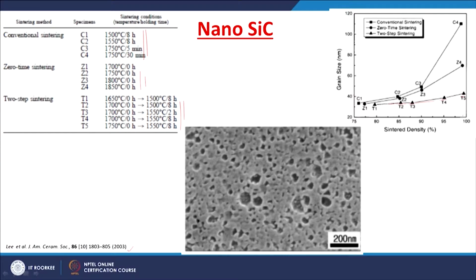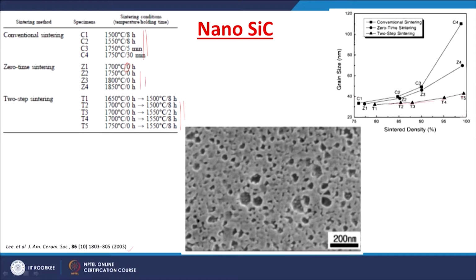When you do not have any sintering time, that means 0 sintering time, after achieving a peak temperature of 1700 or so, they immediately drop the temperature. But again, for achieving a densification of around 97-98%, the grain size is around 80 or 75 nanometers. But the grain size is restricted to around 40 nanometers if you do the two-step sintering process.